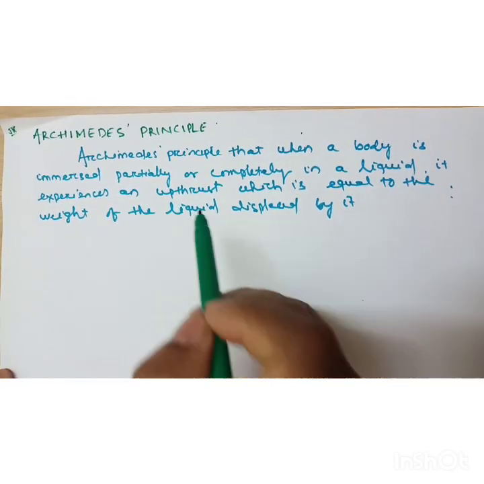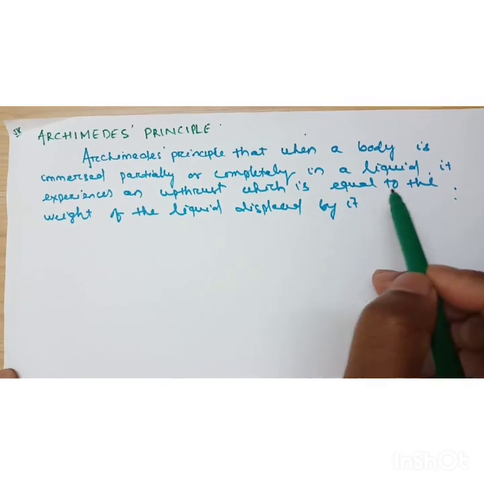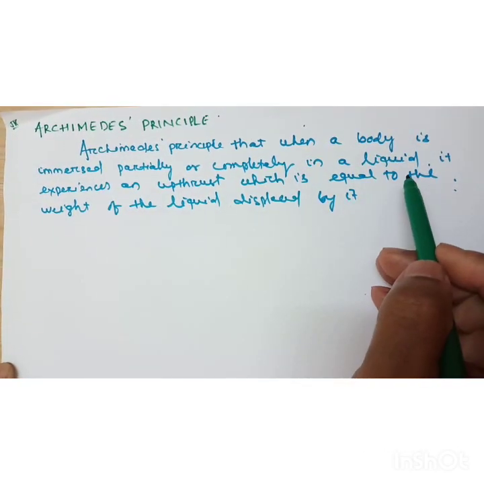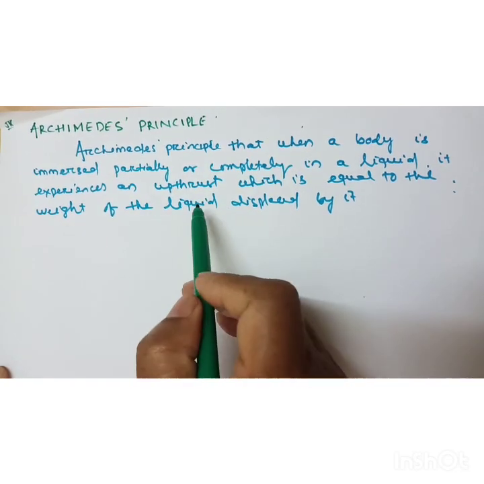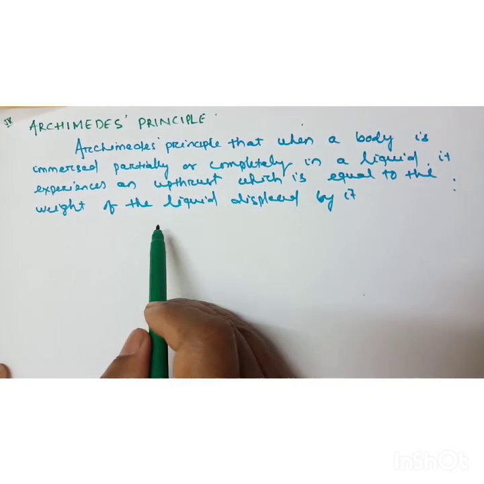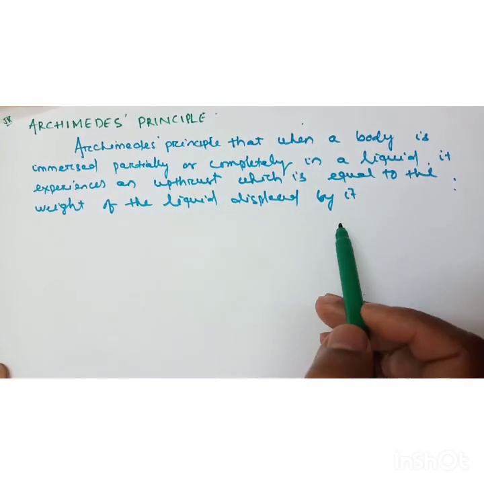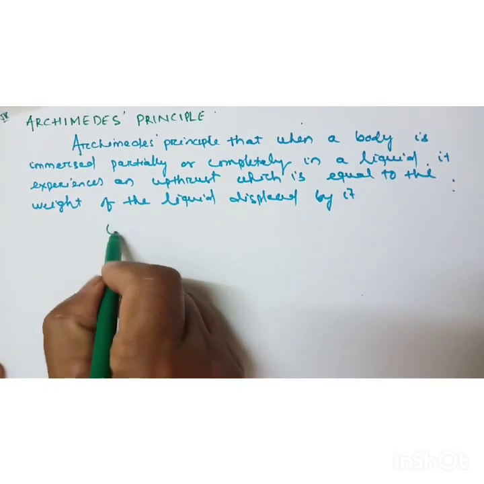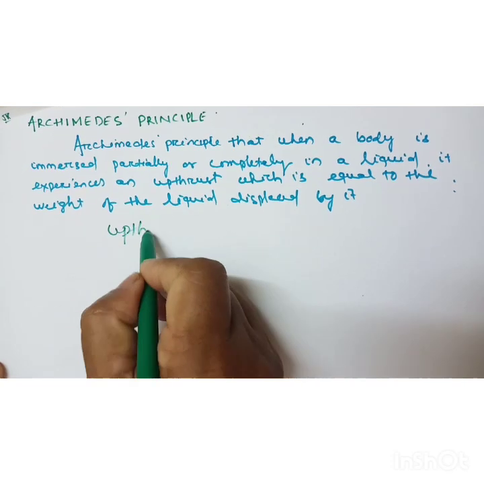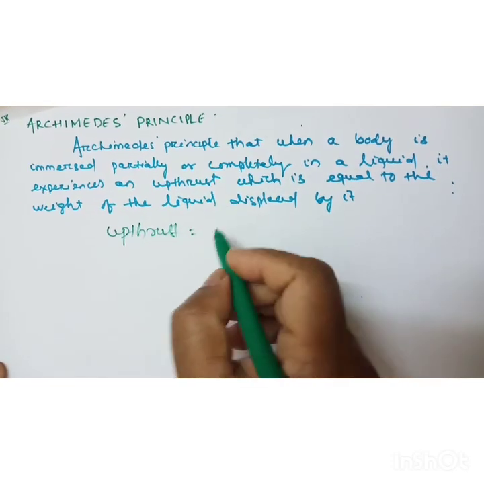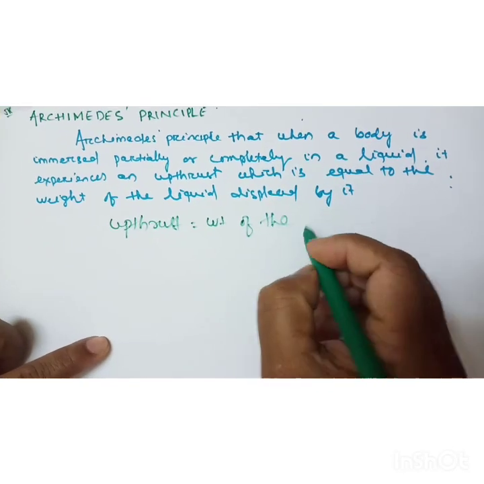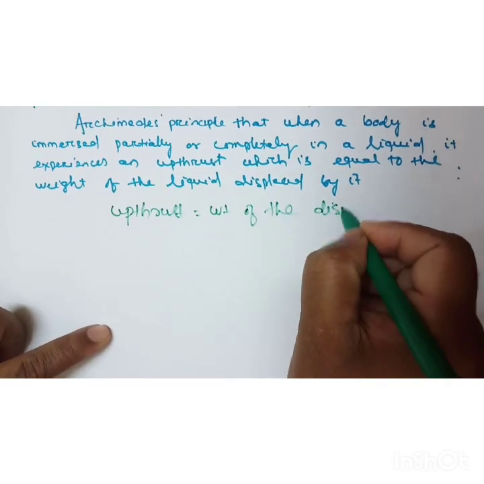The Archimedes principle states that when a body is immersed partially or completely in a liquid, it experiences an upthrust which is equal to the weight of the liquid displaced by it. So what Archimedes told is that upthrust is equal to weight of the displaced liquid.